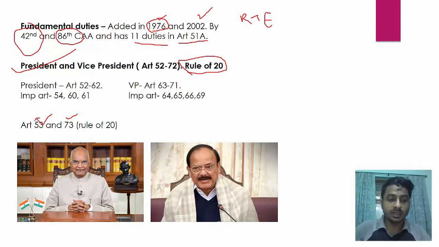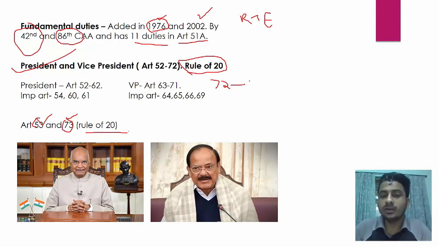Here there is power and here there is extent of the power. So rule of 20 you can use here. Now president articles are from 52 to 62 and vice president is 63 to 71. Why not 73? Because article 72 is power of president to grant pardons to inmates, to jailed person.